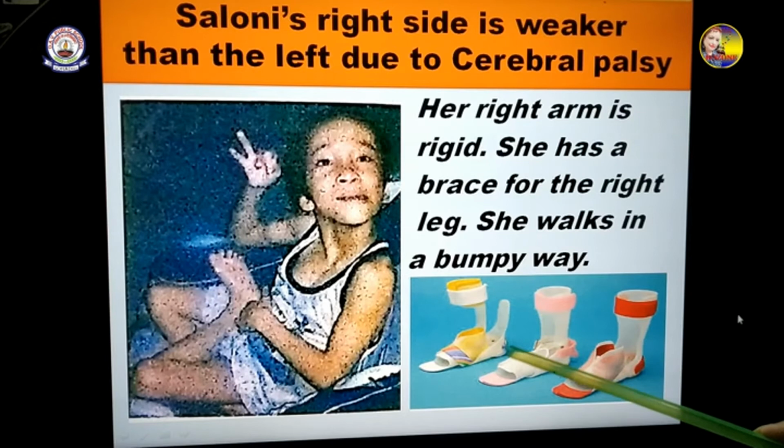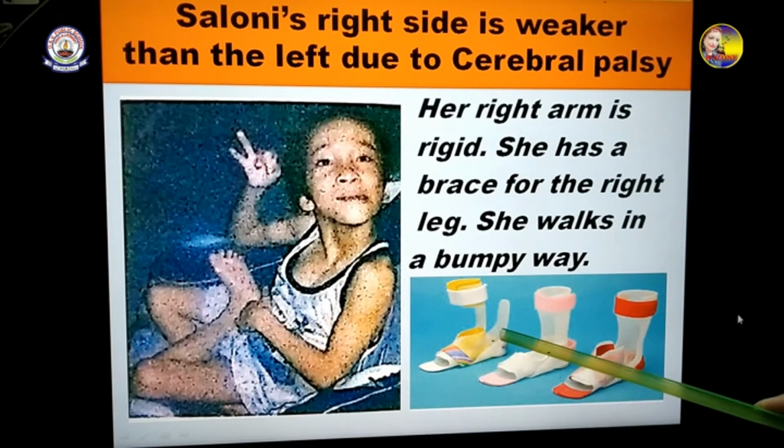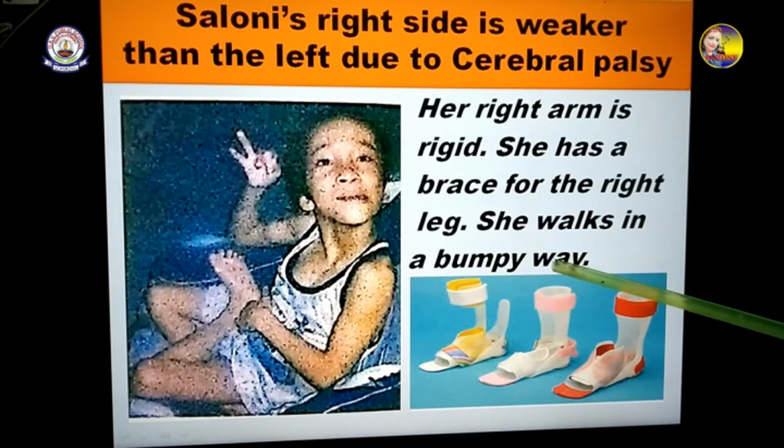You see, these are the braces. When such type of children have such problems, then they put on these braces so that the leg gets a little strength and they are able to walk. So these are the braces you can see, and the child is walking through these braces, but not fully. Even if she walks, or any child who wears the brace, cannot walk straight. It keeps shaking this side, that side, left, right, and the child limps and walks. This is called bumpy way.